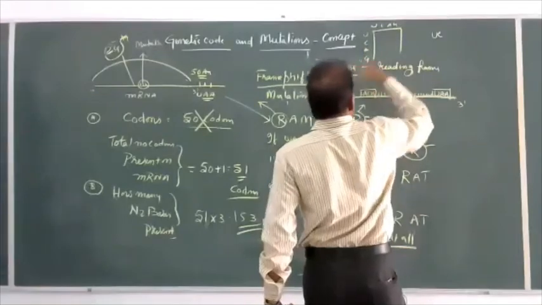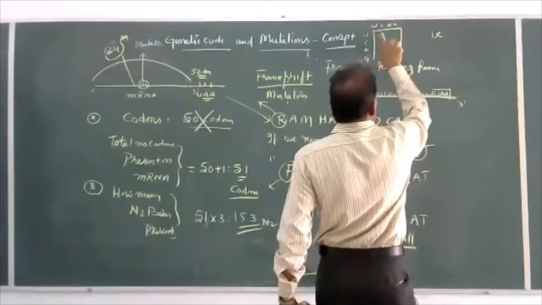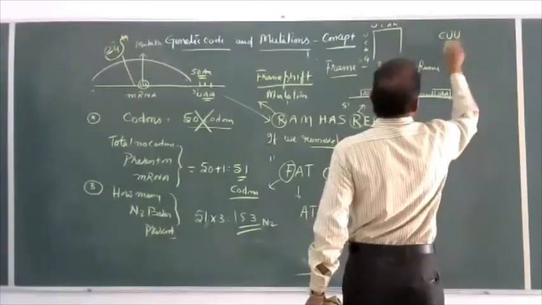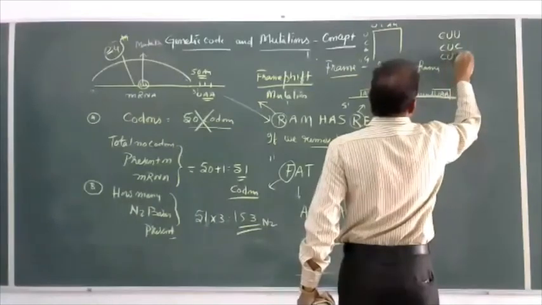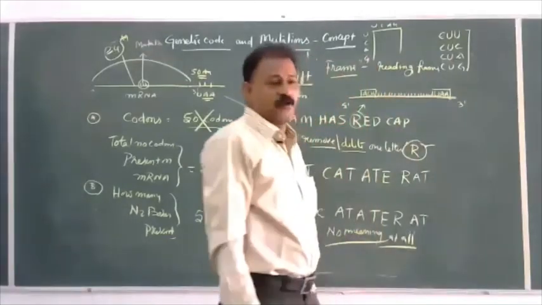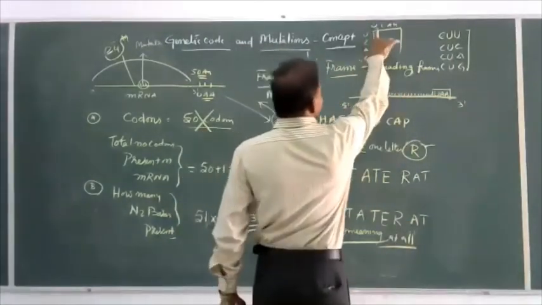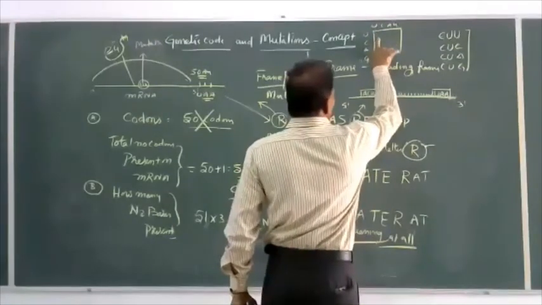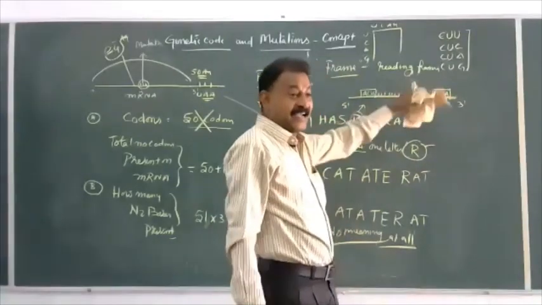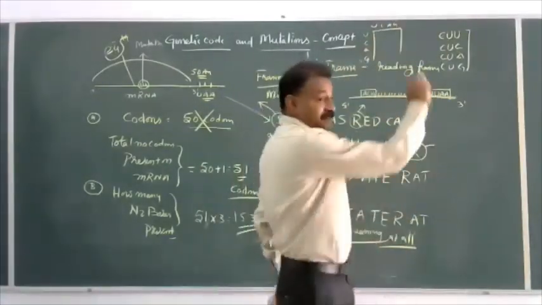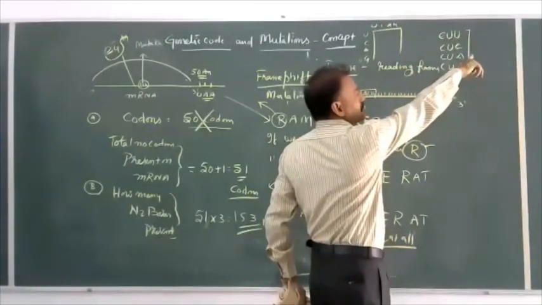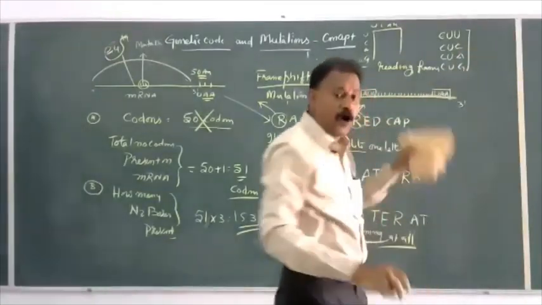Or the CU series: CUU, CUC, CUA, CUG, all code for leucine. Second box: CUU, CUA, CUC. And somewhere else there are two more leucine codons, somewhere in the third or fourth box. We have to remember that.